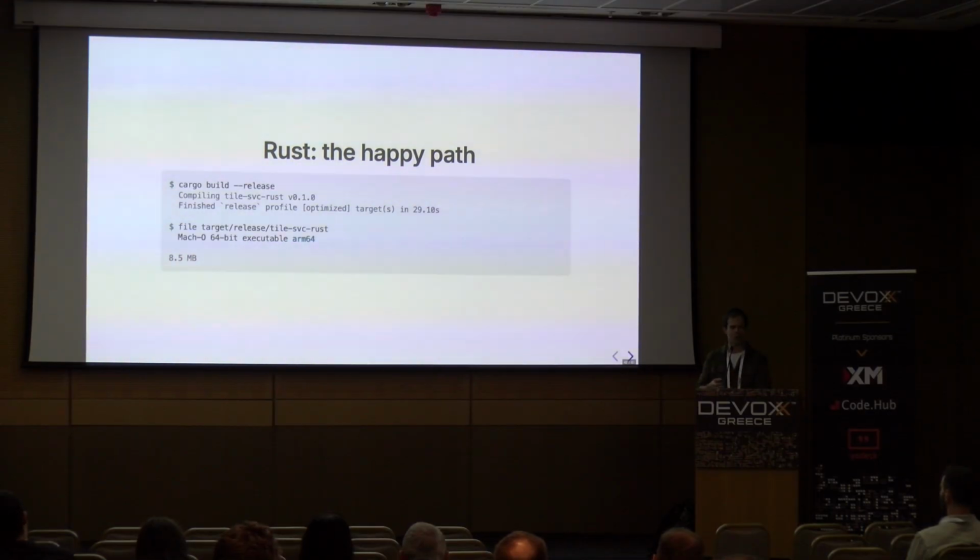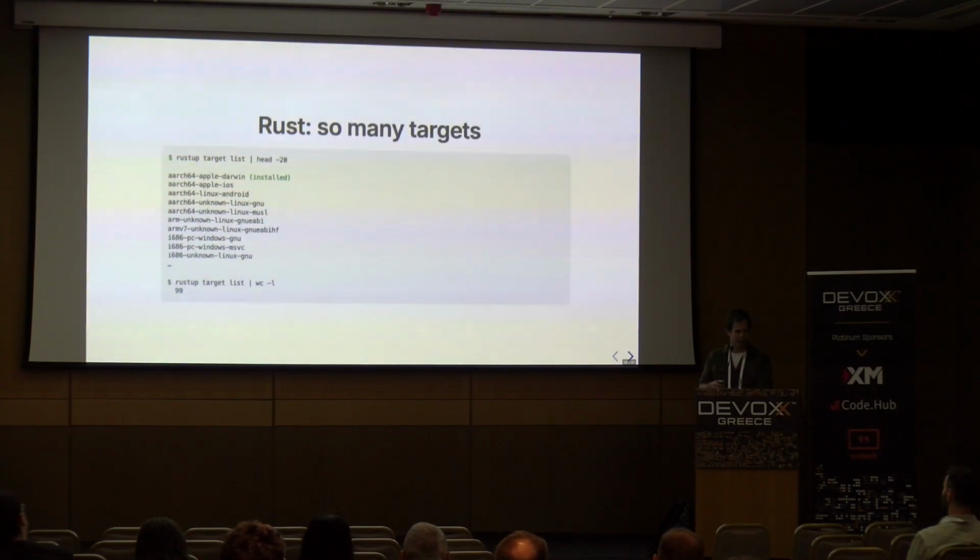So on my Mac, I run cargo build release. I want a nice fast binary with all the nice optimizations applied. And I get a Mach-O out, which means I can only run on my fancy Mac. I can't run on a Linux server. So we need to build it for Linux.